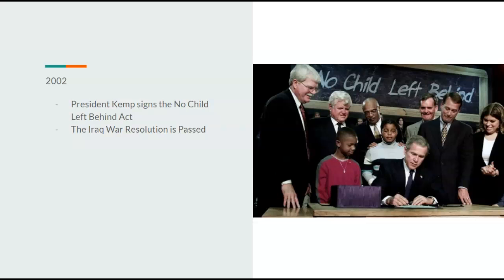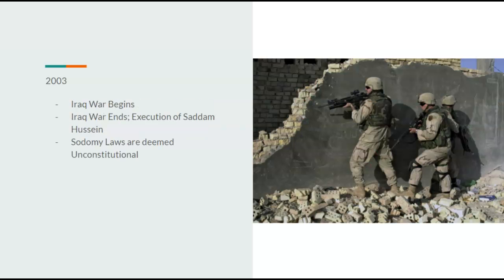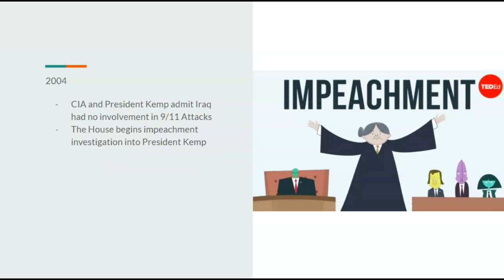2002, President Kemp would sign the No Child Left Behind Act, and the Iraq War Resolution would be passed as well. 2003, the Iraq War would begin, and it would end with the execution of Saddam Hussein. And the sodomy laws are going to be deemed unconstitutional by the Confederate Supreme Court.